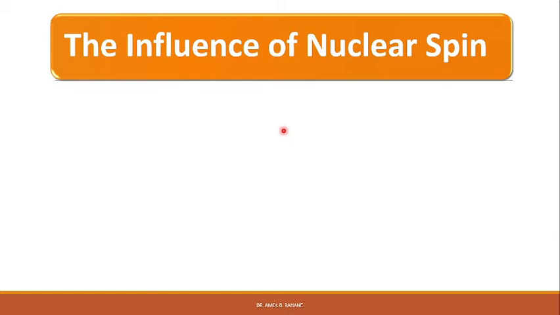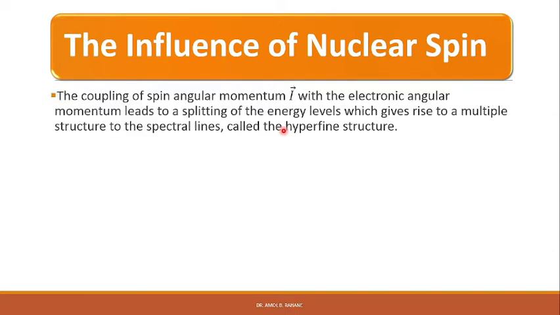Similarly, the nuclear spin of the atom can couple with the total angular momentum J of the atom. So the coupling between the spin angular momentum I vector of the nucleus with the electronic angular momentum, that is J vector, leads to a splitting of energy levels, which gives rise to a multiplet structure of the spectral lines called hyperfine structure.